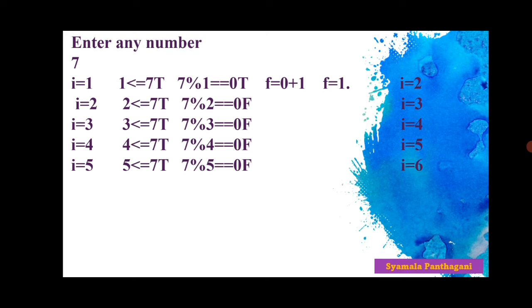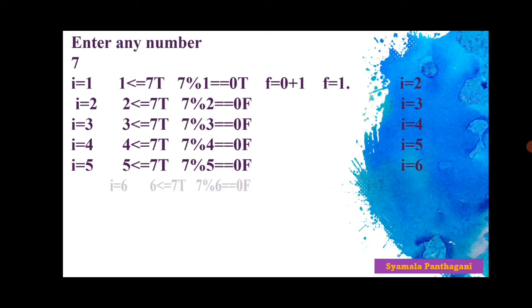I is equal to 5. 5 is less than or equal to 7. This is also true. Now 7 mod 5 is equal to 0. This is false. Now it increments the value of I by 1. That is equal to I is equal to 6.